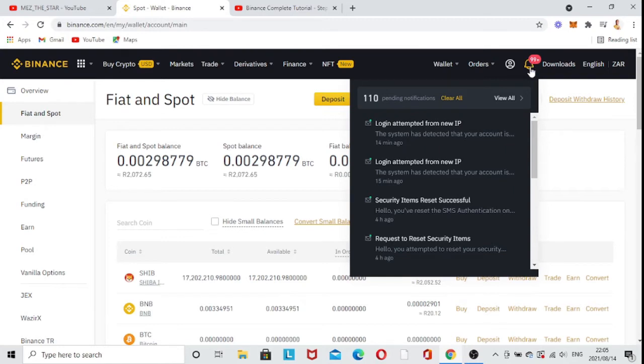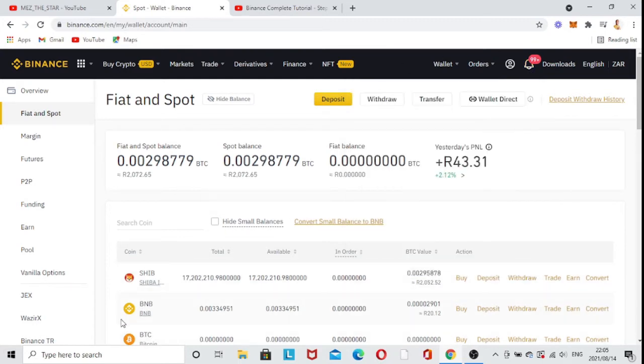All you have to do is go onto your app store and download the app called Binance, and then you're going to see a logo which is going to look kind of like this, or this one here on top. There's a Binance Smart Chain, and there's a Binance, and I know that's kind of a little bit confusing, but it's only this one here and the Binance Smart Chain. I have a video for that one.